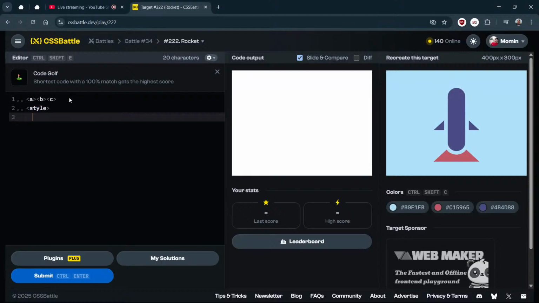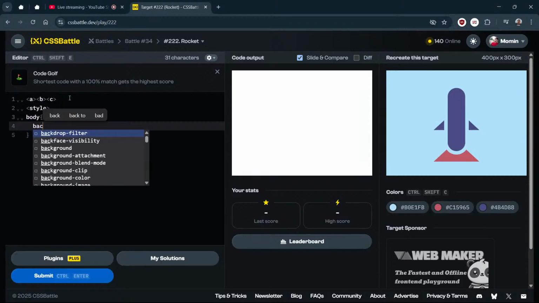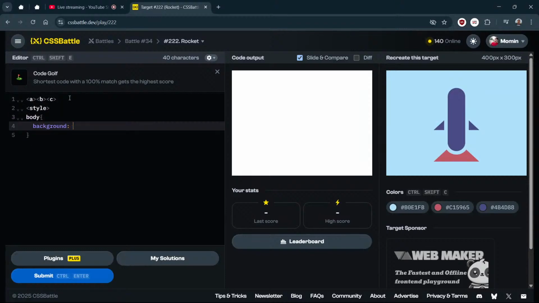And in the style, then I need body. And in body, I need background. I will not use background color, only background. And this background, I think this, right? That we have no background. And I am just going to remove all the spaces.